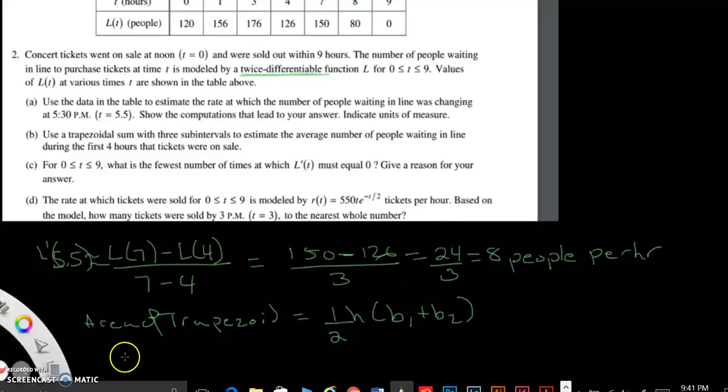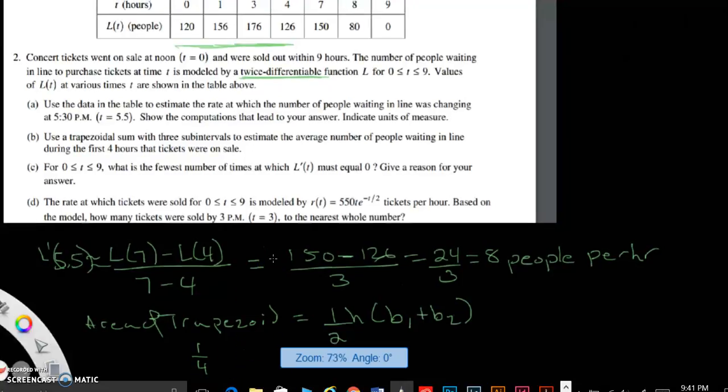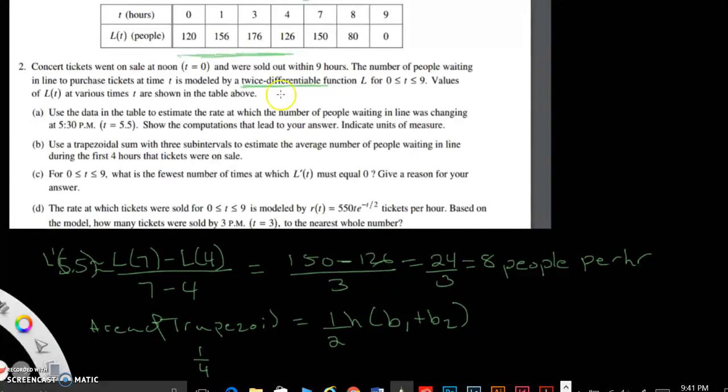So the average of this during the first 4 hours, we're basically going to use this part over here. So we're going to do 1/4. Now we have to figure out our height. So our first height is 1 minus 0. So that's going to be 1 times 120 plus 156, all divided by 2.